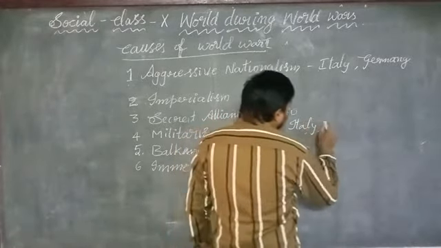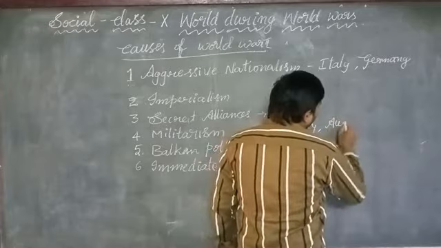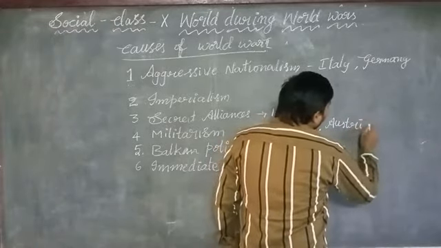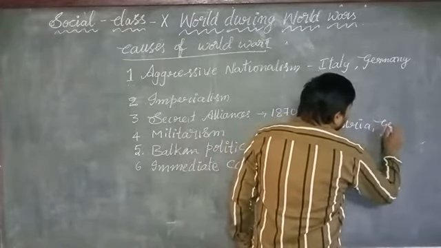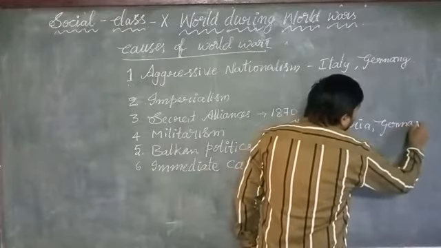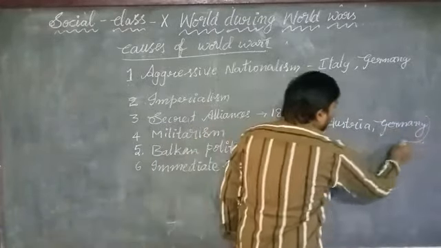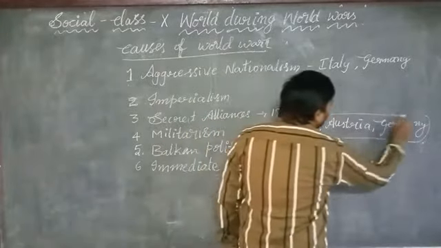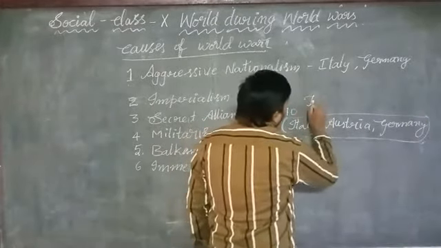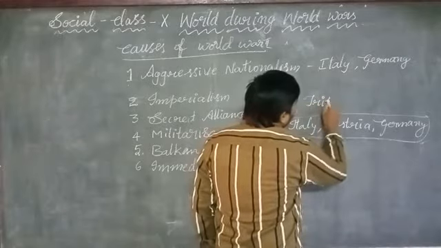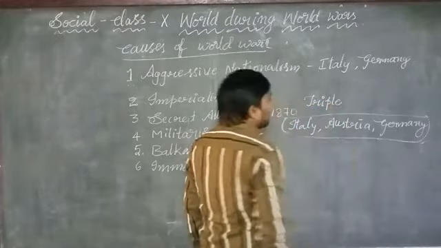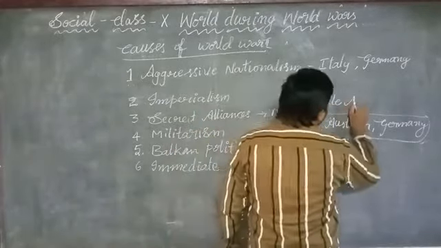Italy, Austria and Germany, these three countries are called the triple alliance. The alliance between these three countries is the triple alliance.